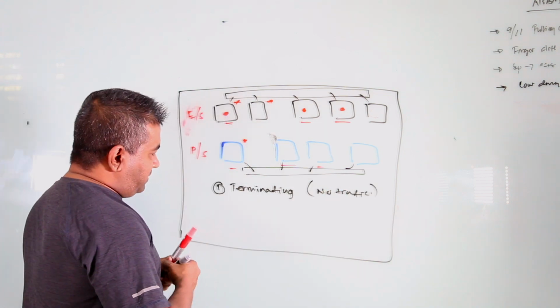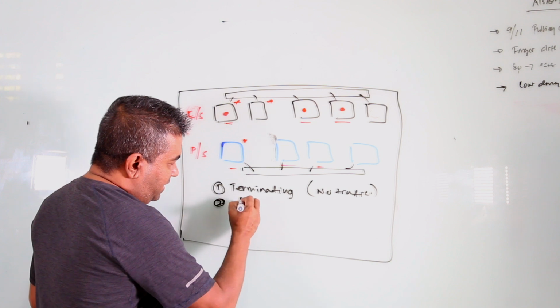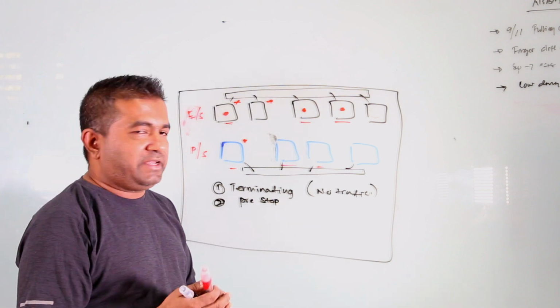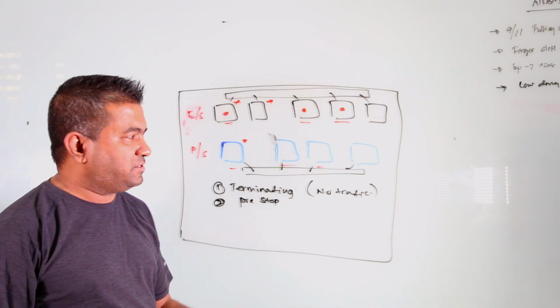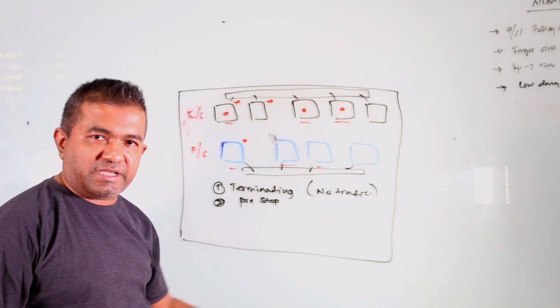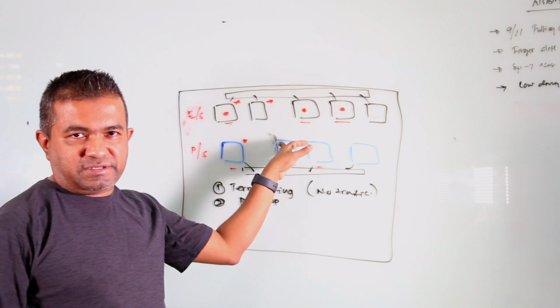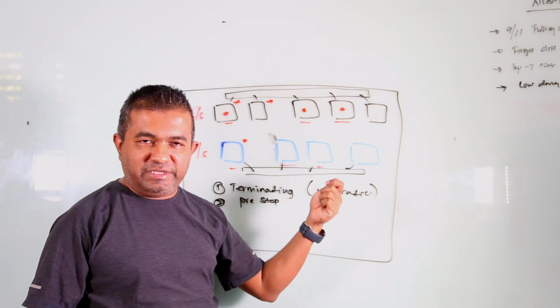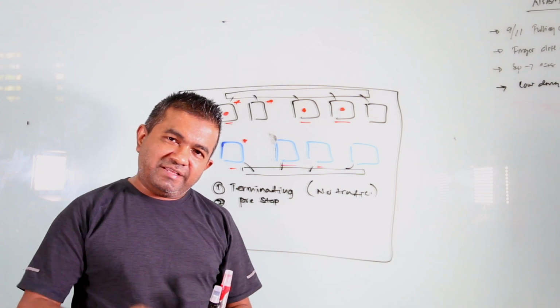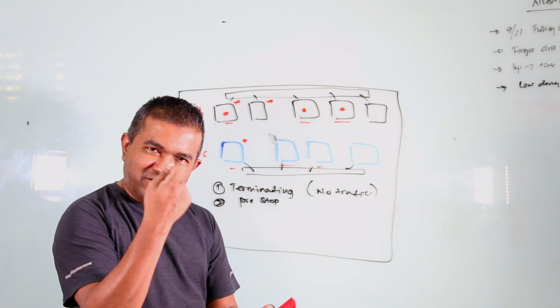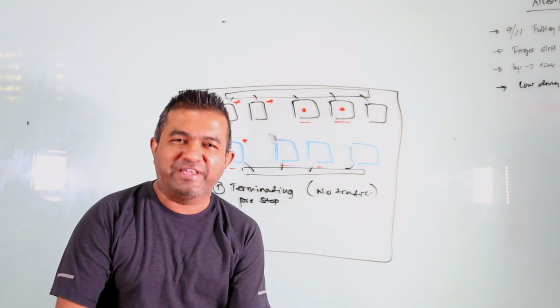Then step number 2 is that Kubernetes invokes a pre-stop hook, if you configured one. Kubernetes has a few lifecycle hooks. That means you can create a REST endpoint in your service and tell Kubernetes, just before you kill me, invoke this endpoint so I know that you are going to kill me.